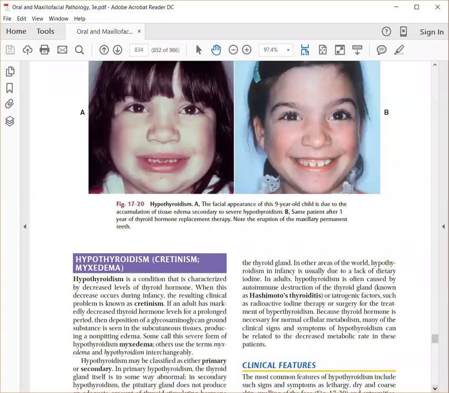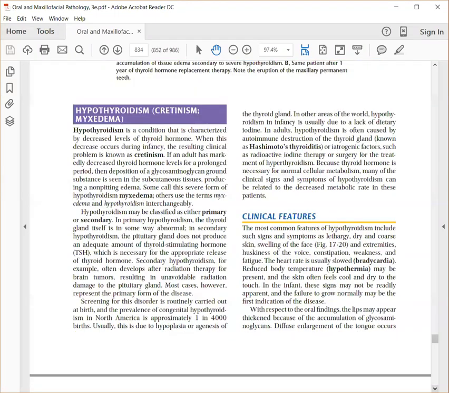This hypothyroidism can be due to an autoimmune disease where the thyroid gland gets destroyed, like Hashimoto's thyroiditis, where there is inflammation of the thyroid gland, which leads to destruction of the secretory thyroid cells, that leads to defective thyroxine hormone.